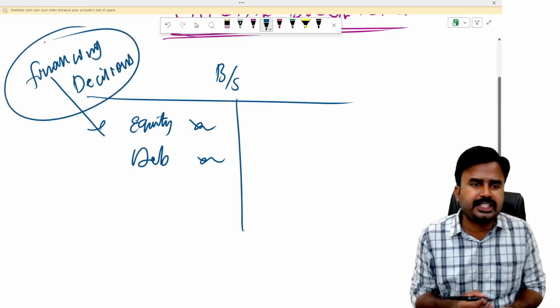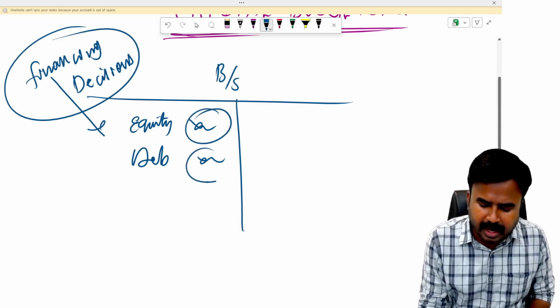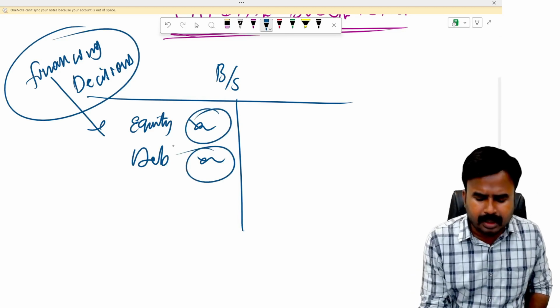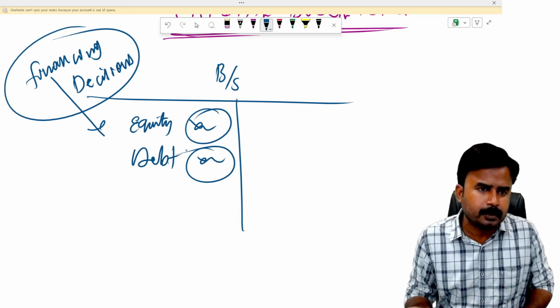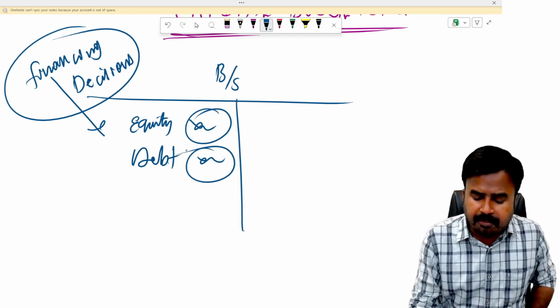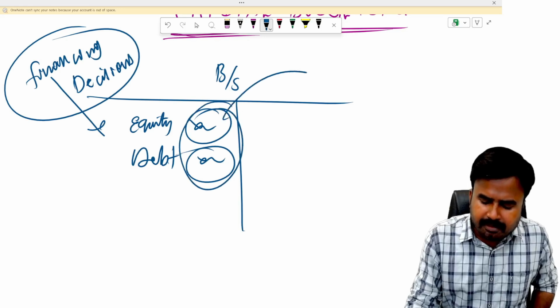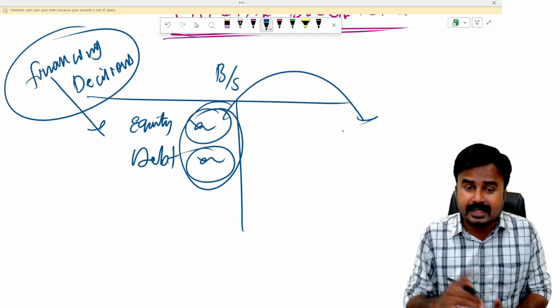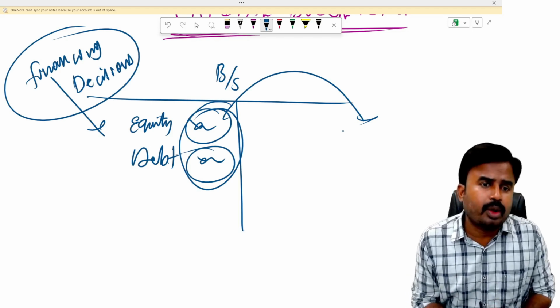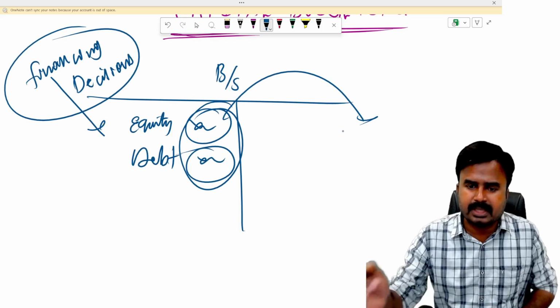Accordingly, I'll raise the required fund through equity and debt. It is about how much fund must be raised through equity and how much through debt. After raising this fund, in which way should I invest this money, how effectively should I utilize this money? It's about effective utilization of funds in the business.